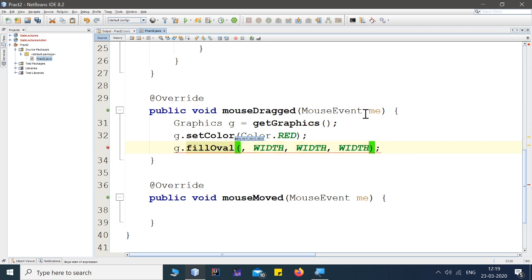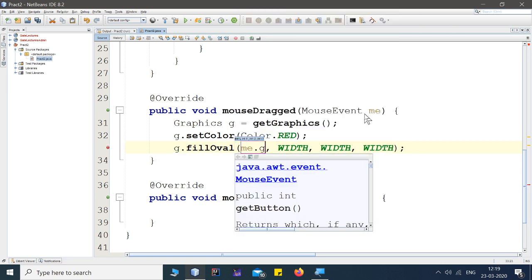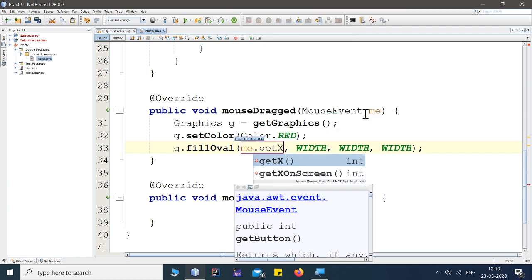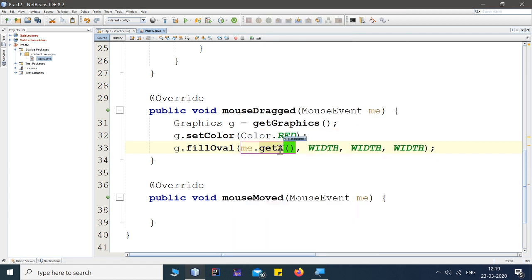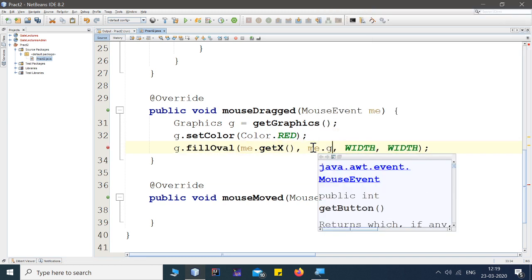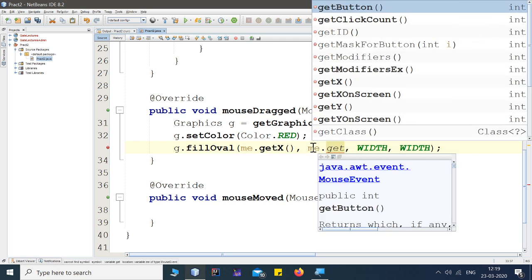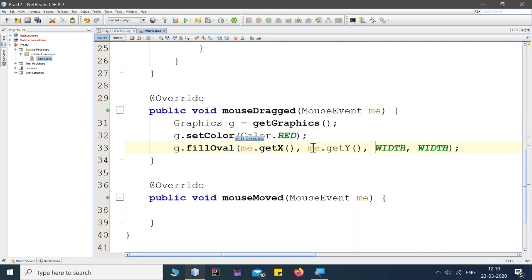Here I'm writing me.getX, the method which will fetch the current x coordinate. Similarly, me.getY fetches the y coordinate, and then I want width and height as 5, 5. So this is the code to create your paintbrush.